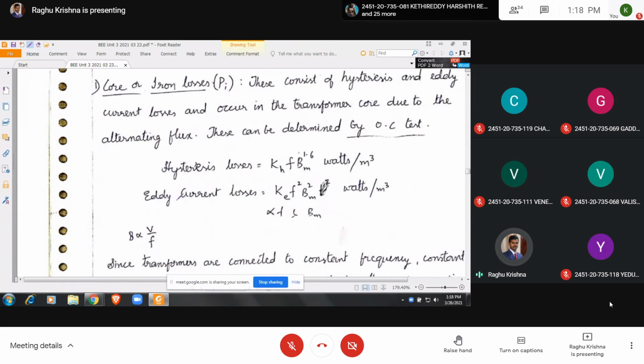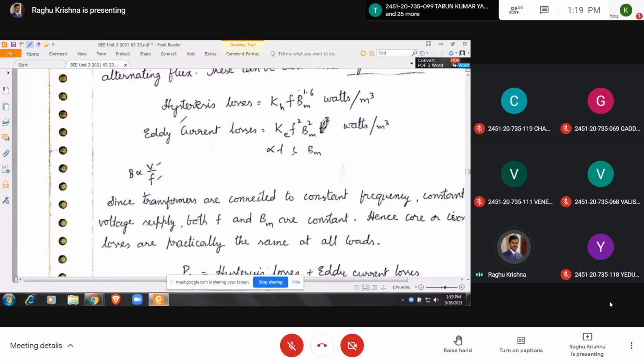Now let us see the problem here. You can see why the core losses depend on the voltage. For hysteresis losses you can see the expression, and for eddy current losses you can see the expression. Here KH is a constant, and F is the supply frequency, which will be constant. BM is the maximum flux density, and BM is proportional to V by F. Our supply voltage will be constant and frequency will be constant, so BM will be constant. So finally core losses depend upon the voltage and frequency. As the voltage and frequency are constant, core losses will be constant.